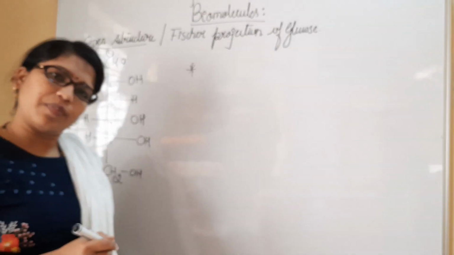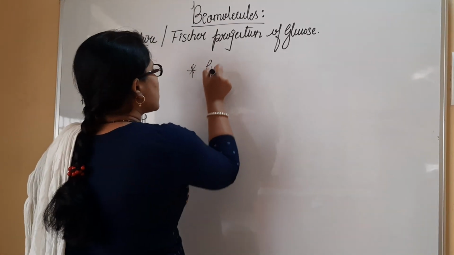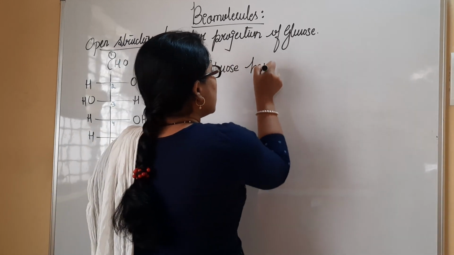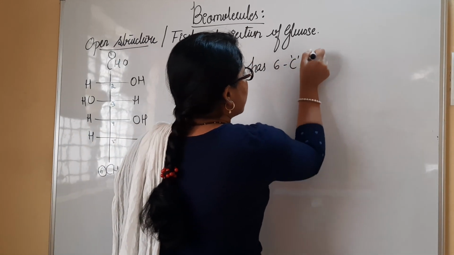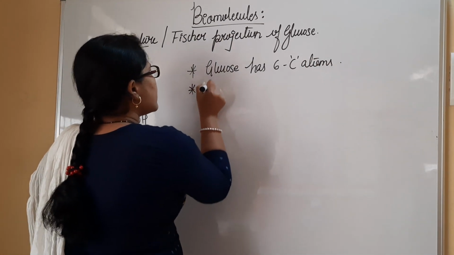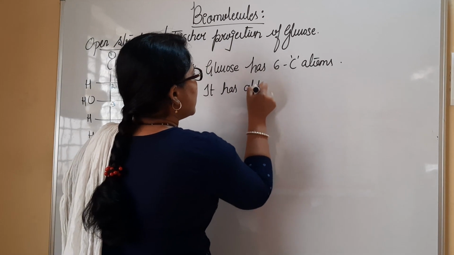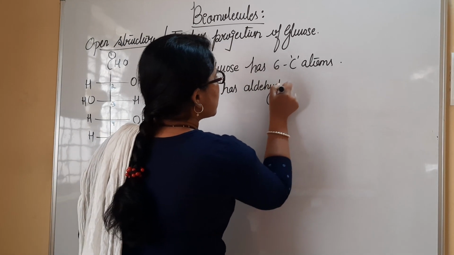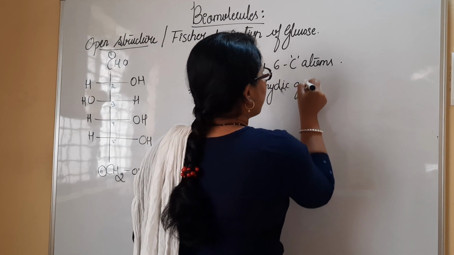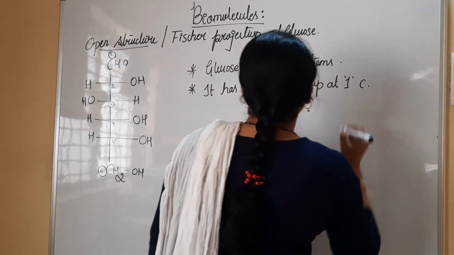As we have already performed certain reactions, the very first point we can easily write is that glucose contains 6 carbon atoms, and it has an aldehydic group at the first carbon atom. This is also a point we can write here.